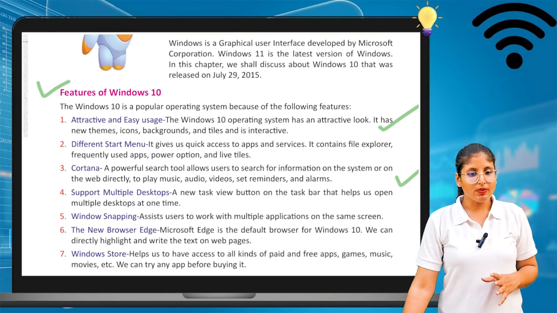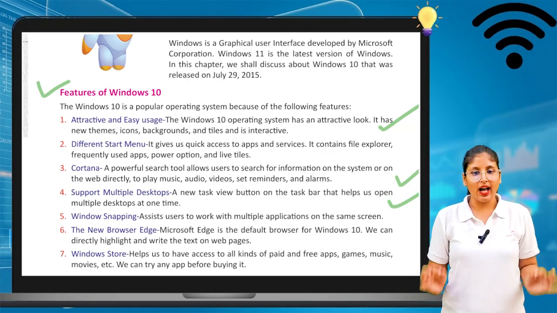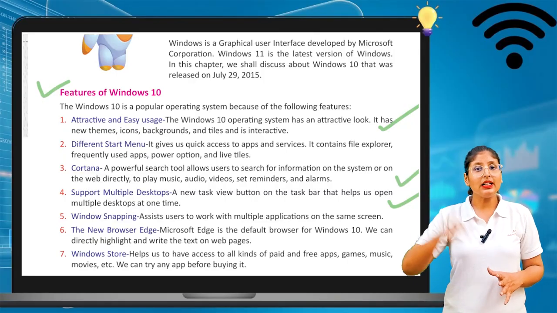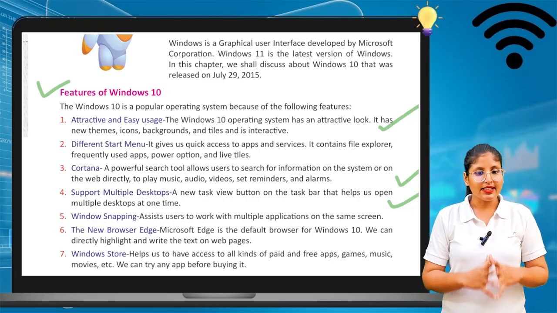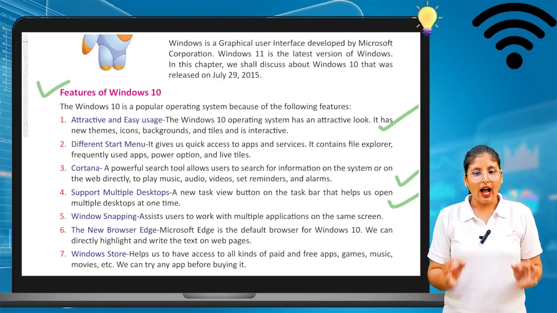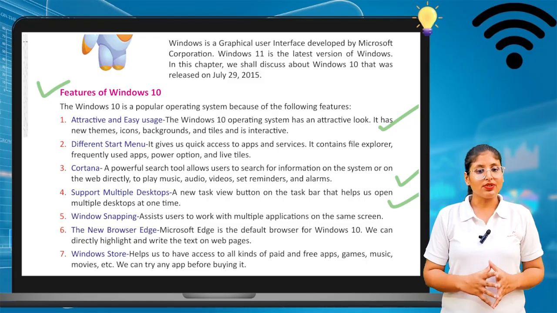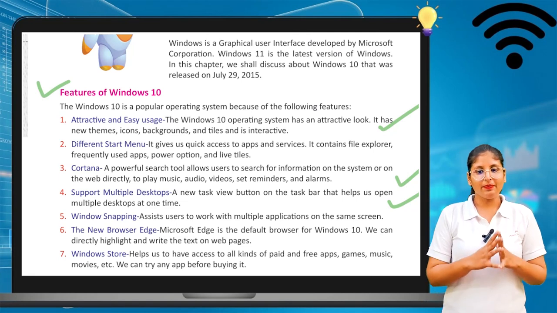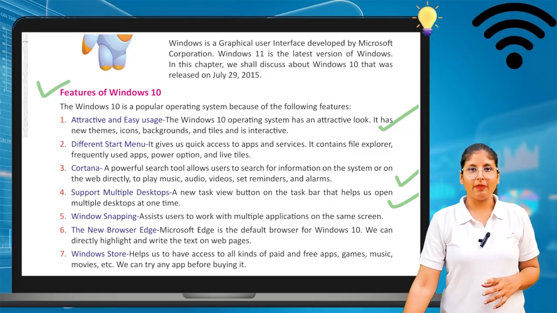Next is support for multiple desktops. A new Task View button on the taskbar helps us to open multiple desktops at one time. This is very important. Fifth is window snapping, which assists the user to work with multiple applications on the same screen. Sixth, the new browser Edge. Microsoft Edge is the default browser of Windows 10. We can directly highlight and write text on the web page.